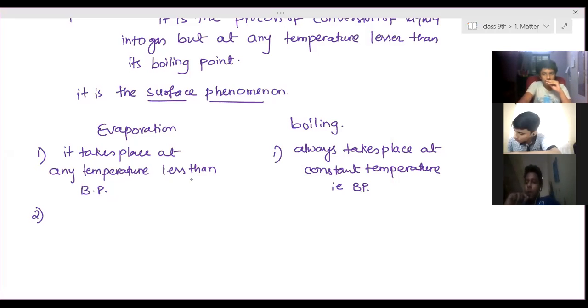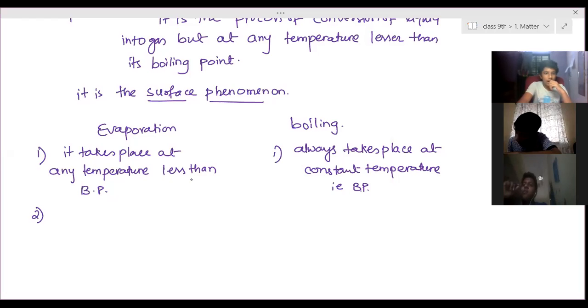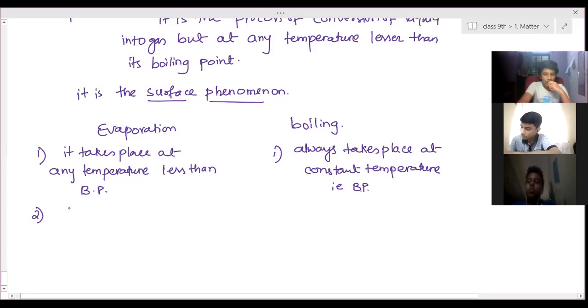Ma'am, when it is heated, the particles go together and change into gas. Evaporation is a surface phenomenon, only particles on the surface go. But in boiling, all the particles get heated, all of them.